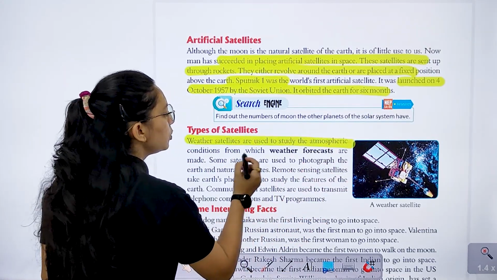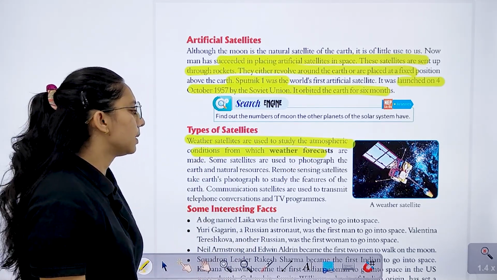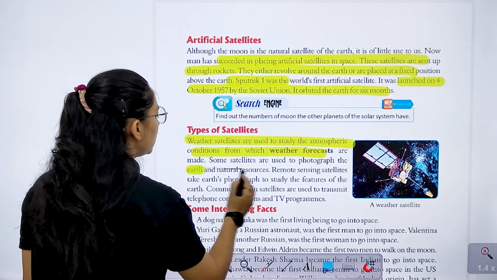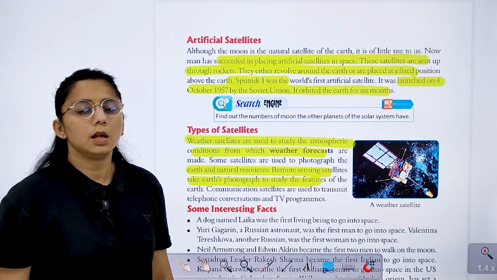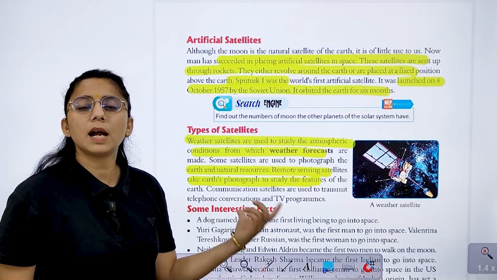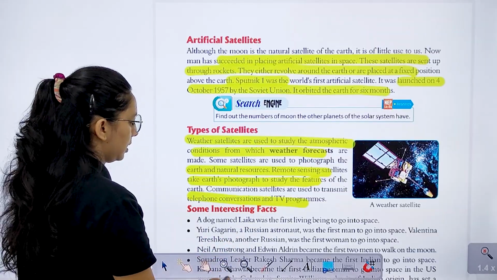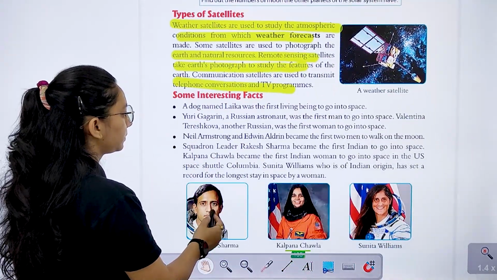There are types of satellites. Weather satellites are used to study atmospheric conditions. Some satellites we use to photograph the earth and natural resources. Remote sensing satellites tell us about features. Then we have communication satellites, through which we transmit telephone conversations and TV programs.